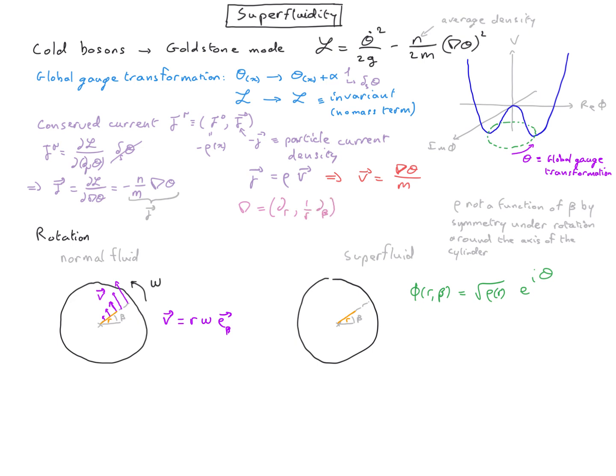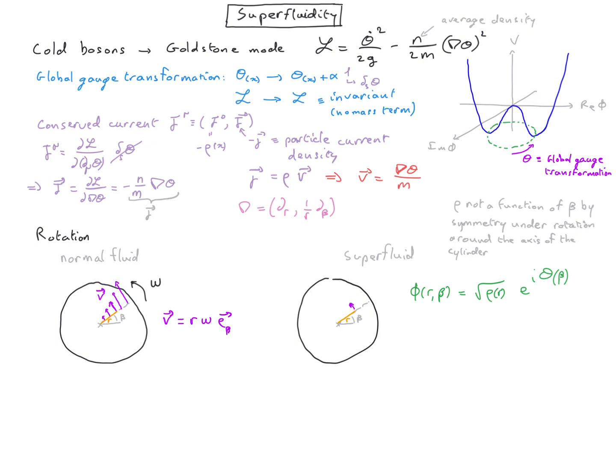If the velocity has a radial component, we will keep accumulating matter either on the edge or in the center, and that will not be a stationary solution. So we are looking for a stationary distribution of the matter in the superfluid. Therefore, theta can only be a function of the angle beta and not a function of r.